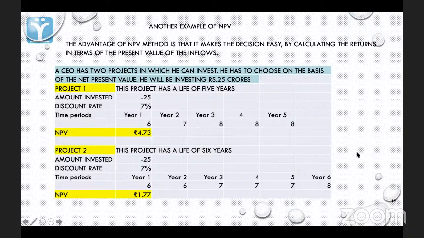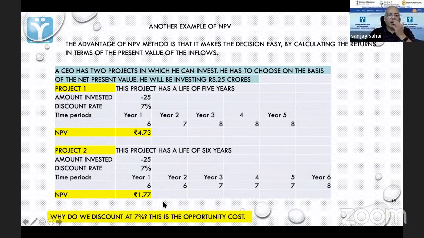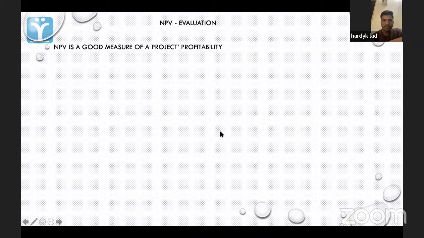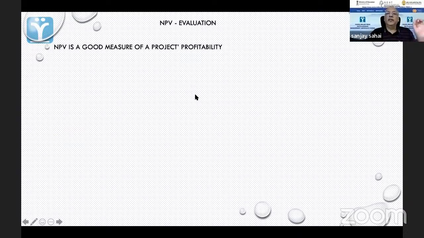Now, why do we discount at 7%? This is the opportunity cost. This is all clear to you now? Yes, sir. So it is a good measure of a project's profitability.